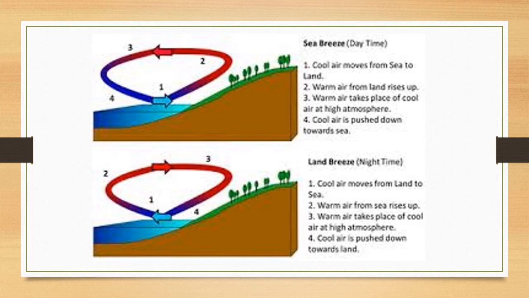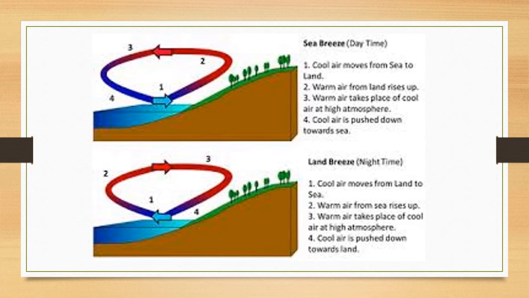This is during the daytime. So this is called the sea breeze. So land breeze, you can see number one, cool air moves from the land to the sea. Second, you can see warm air from the sea rises up. Third, you can see warm air take the place of cool air at high altitude. Fourth, you can see cool air is pushed down towards the land.